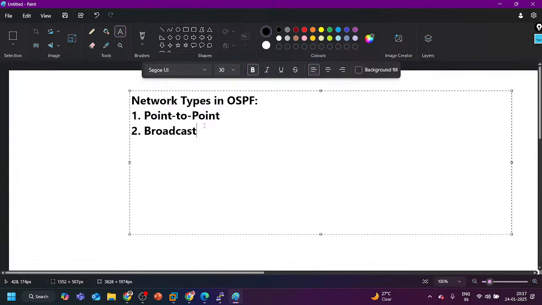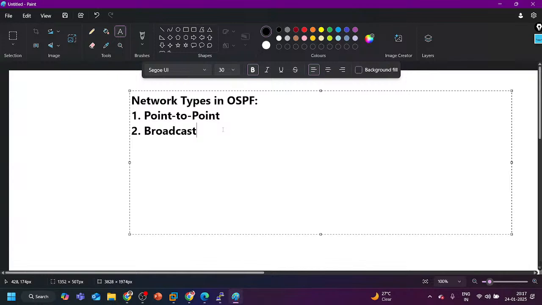Multi-access network means where multiple routers or multiple devices are connected to a common, single broadcast domain. You all know the broadcast domain is where a broadcast message can travel.